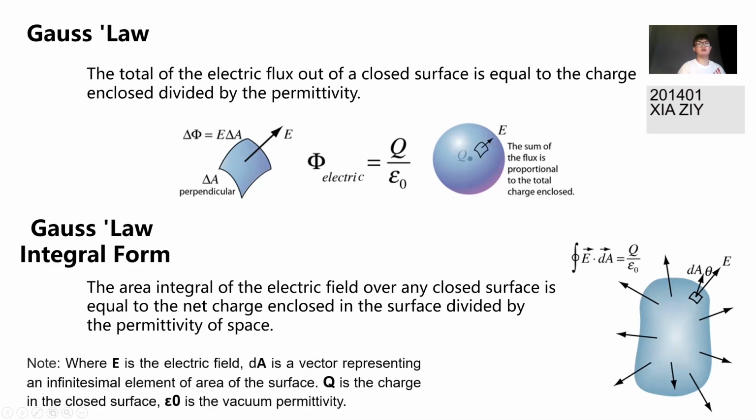About this basic Gauss's law, please notice that E is the electric field, dA is a vector representing an individual element of the area of the surface, Q is the charge in the closed surface, and epsilon 0 is the vacuum permittivity.